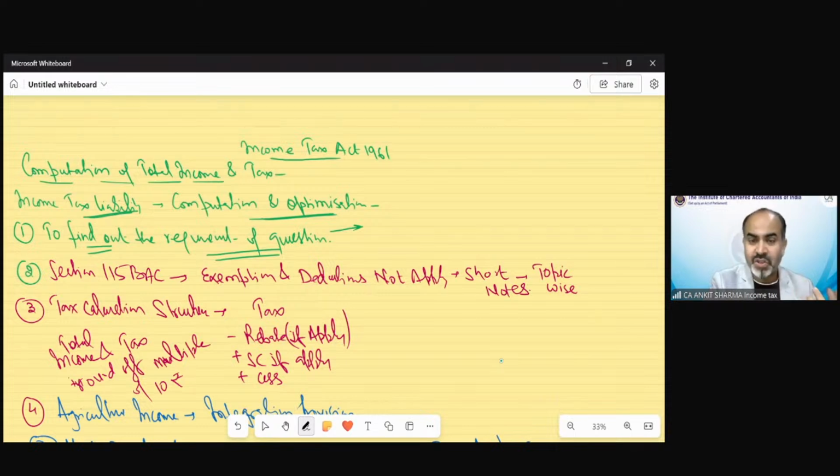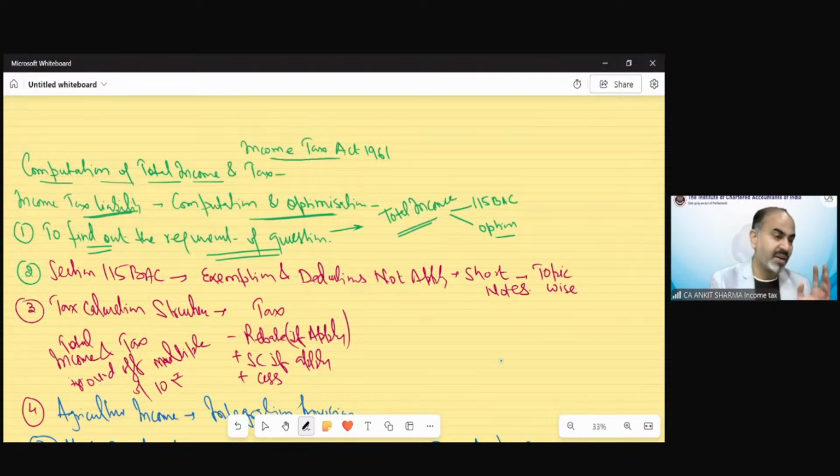In certain questions, they might be asking you just to calculate the total income. So you need not calculate tax at all. Even if you know how to calculate tax in that question, do not do that. Okay. The total income could also be asked as per section 115BAC, or as per the optional scheme, that is, shifting out of section 115BAC. Or they could even ask that you kindly calculate the total income in the most beneficial manner.